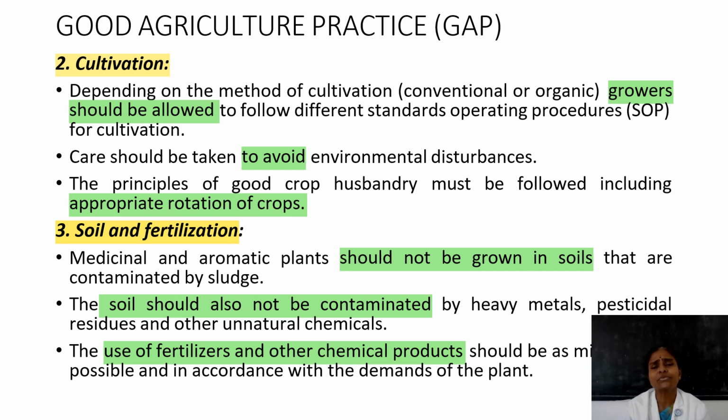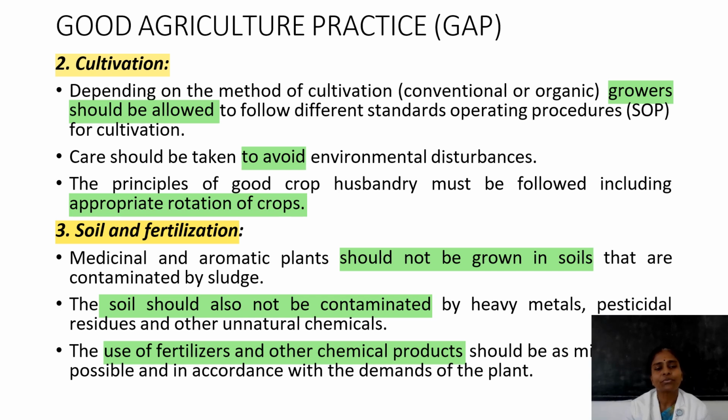Then the second stage of GAP is cultivation. Cultivation depends upon the method of cultivation, whether they are using conventional or organic method. Here, growers should follow standard operating procedures for cultivation of medicinal plants. They should also avoid environmental disturbances, and follow appropriate crop rotations. These are the points considered in cultivation.